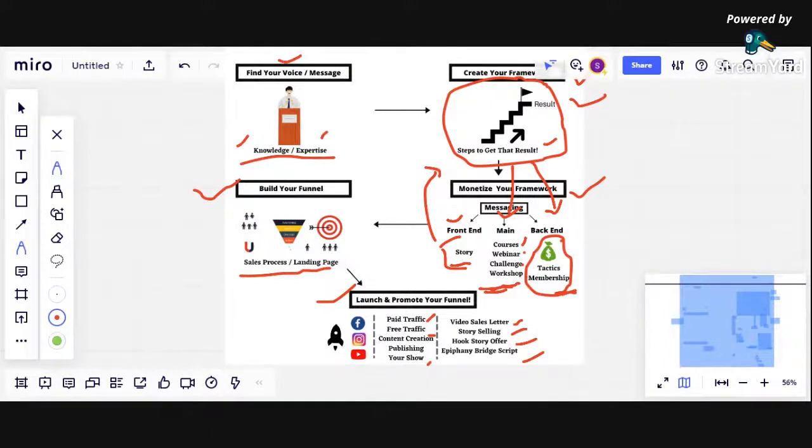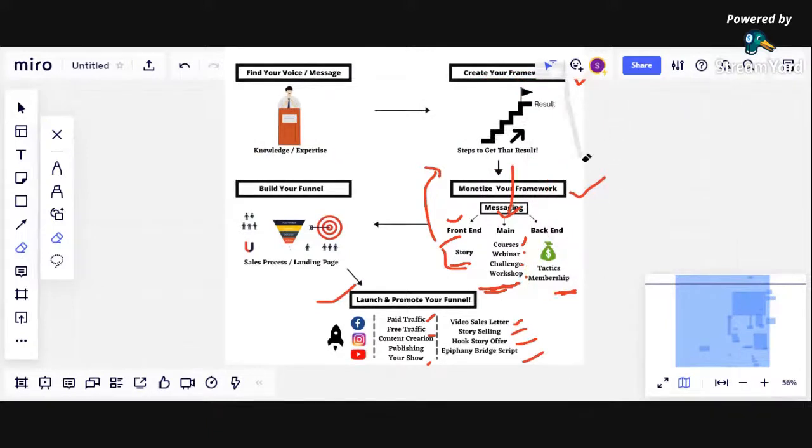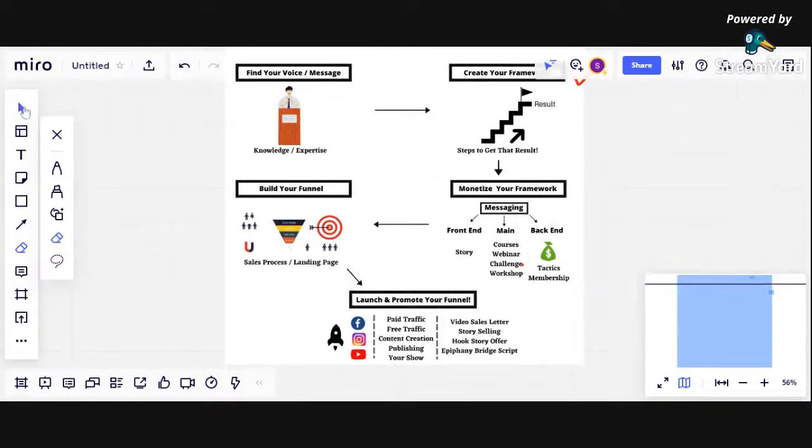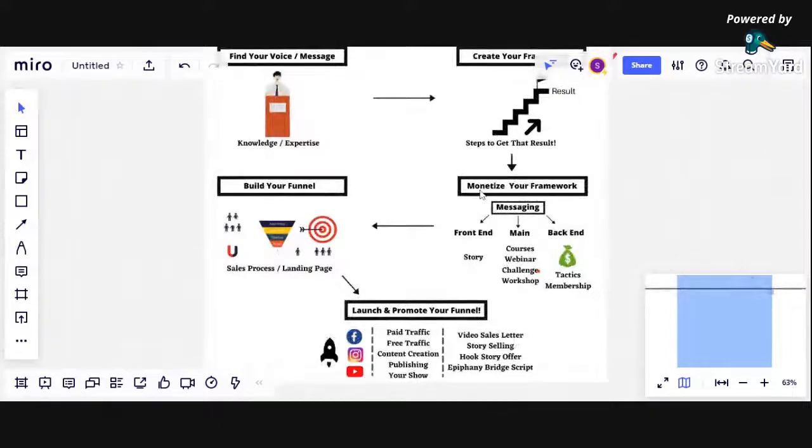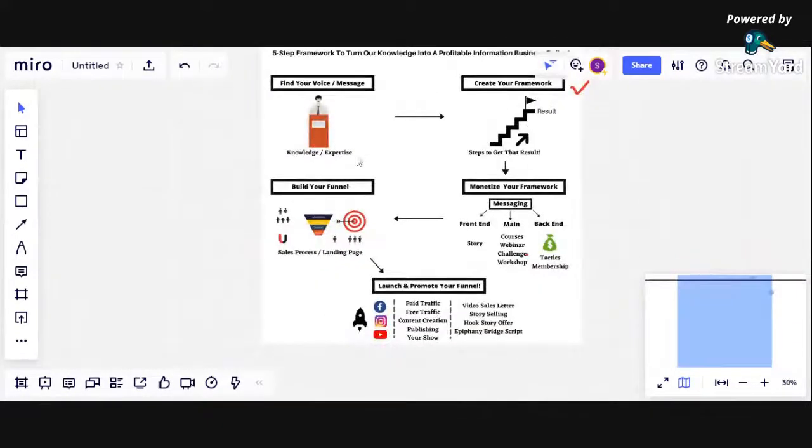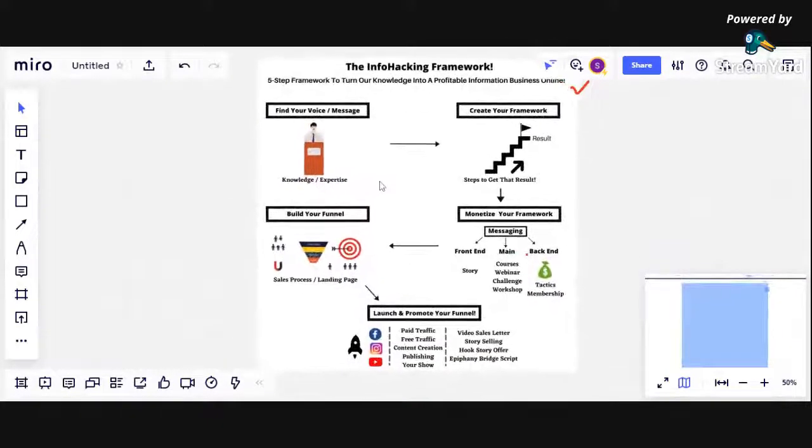Hello. Yes, yeah, we are back. So once again, you can take the screenshots if you want. You can save this image and use it. I'm just grabbing all of these things from here so that it becomes very clear for you. Here it's the 5-step info hacking framework to turn our knowledge into a profitable information business.